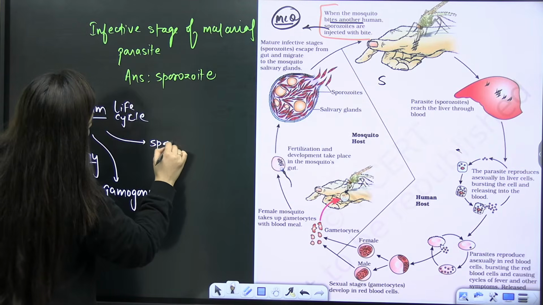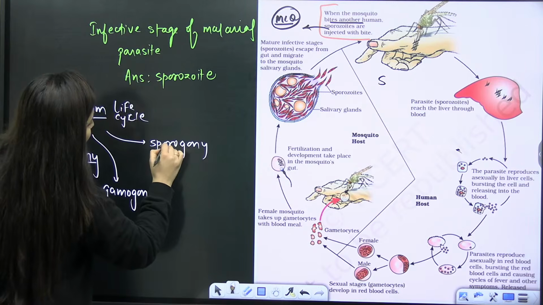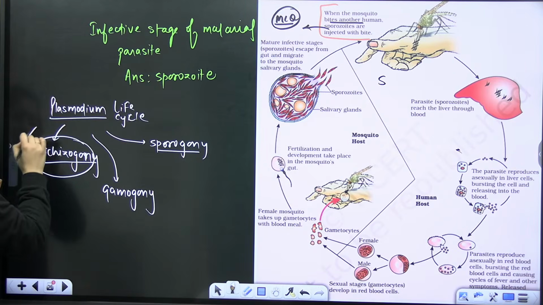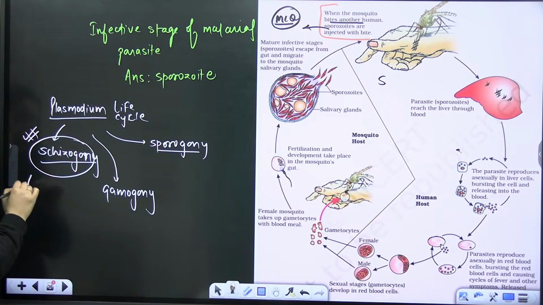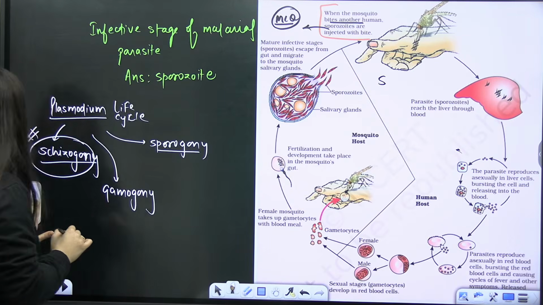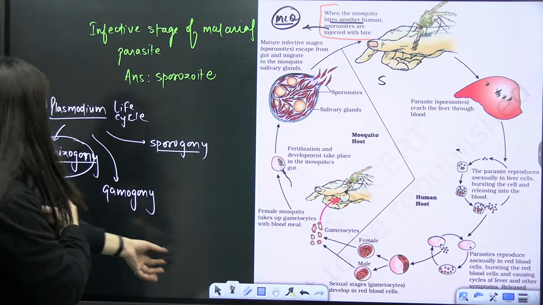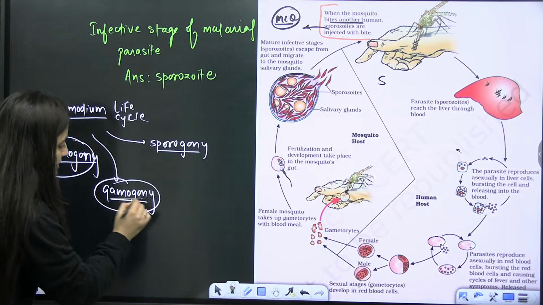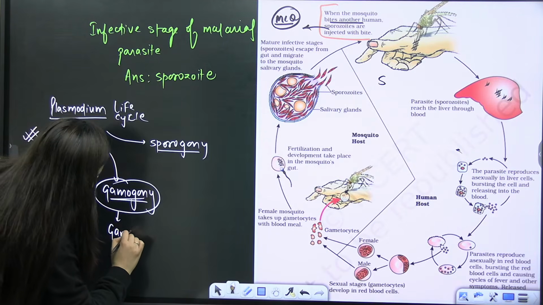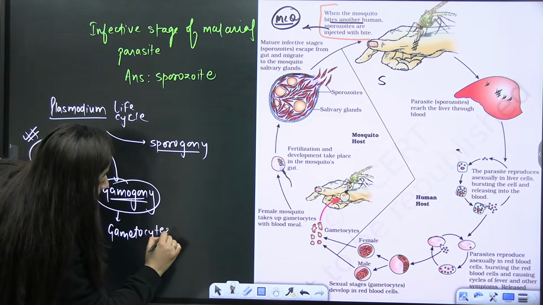That's how we discuss it. Schizogony is pre-erythrocytic schizogony. Here these schizonts, these structures, form. Gamogony is where we will see the formation of gametocytes. Gametocytes will form or gametes will form.